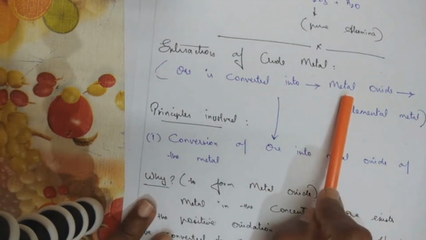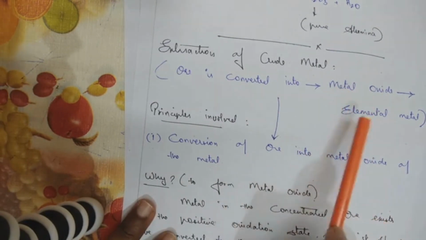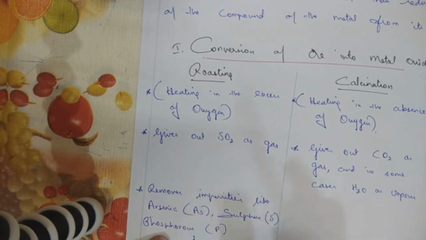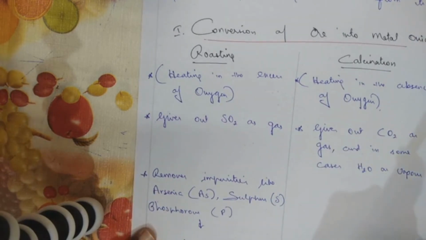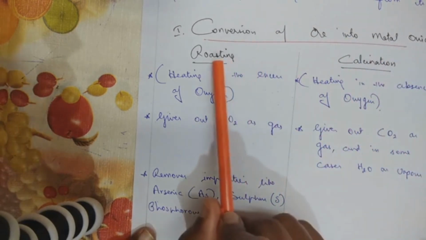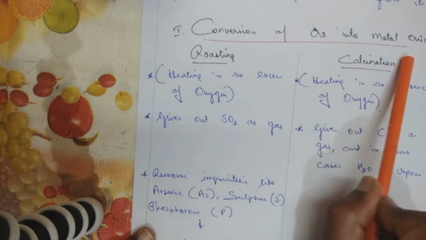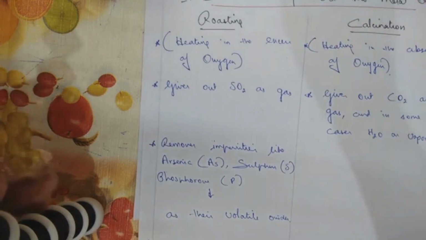Ore is converted into metal oxide. So extracting a metal from metal oxide is easier than extracting a metal from the concentrated ore. Nothing big about it. Now next we are moving into the step called roasting. Let us distinguish between roasting and calcination. I have given in one line the answer: conversion of ore into metal oxide. So the purpose of roasting and calcination is converting the metal ore into metal oxide. Now it will be easy for you all to remember and to study from the exam point of view.